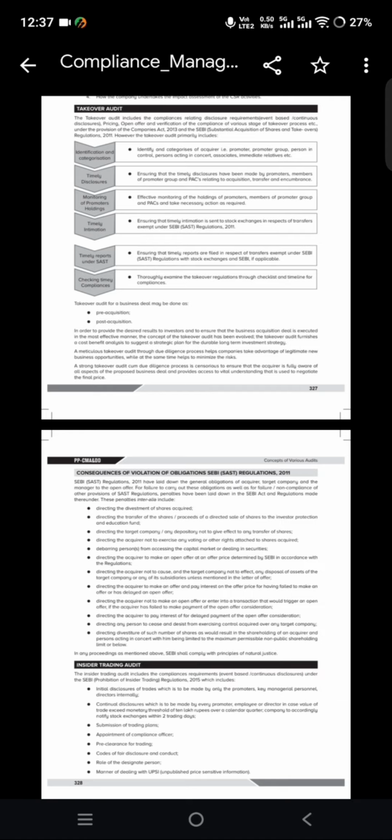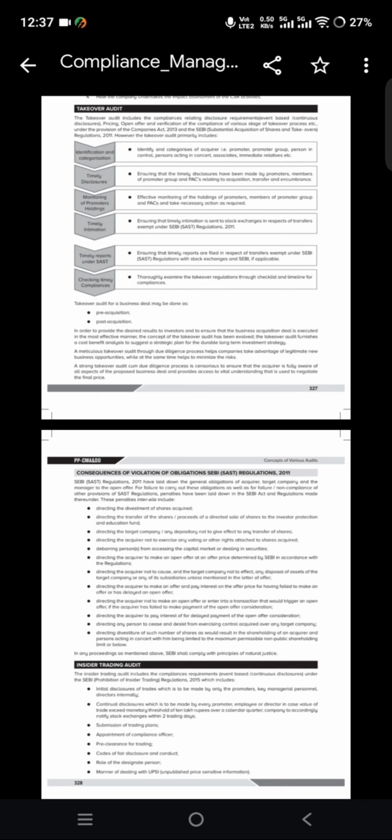Next, effective monitoring of holding of promoters. Effective monitoring of holdings. So, in takeover, majorly holdings will change. So, effective monitoring regarding how much percentage has been changing. Effective monitoring of holding of promoters, members of promoter groups, person acting in concert, and take necessary actions as required.